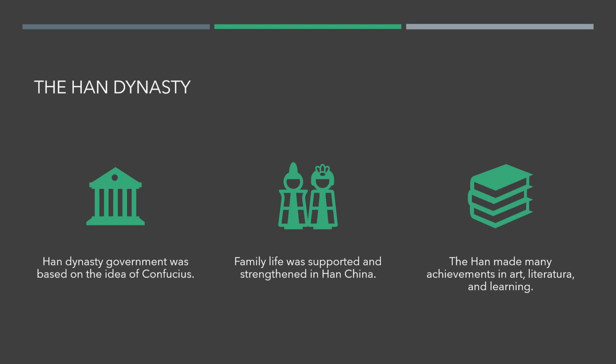When the Qin dynasty collapsed in 207 before Christ, several different groups battled for power, and after several years of fighting, an army led by Liu Bang won control. Liu Bang became the first emperor of the Han dynasty, and this Chinese dynasty lasted for more than 400 years. Based on the Confucian system, people were divided into four classes.